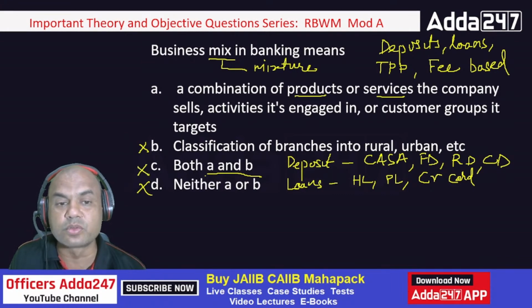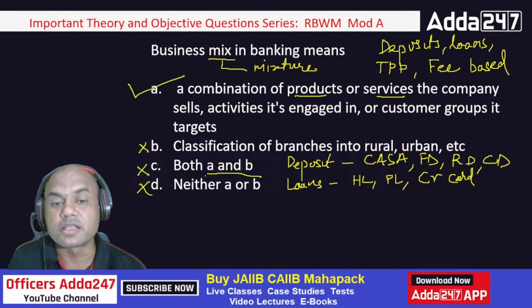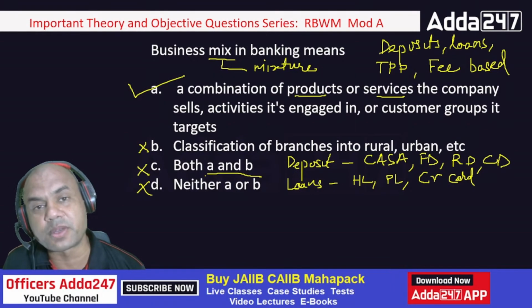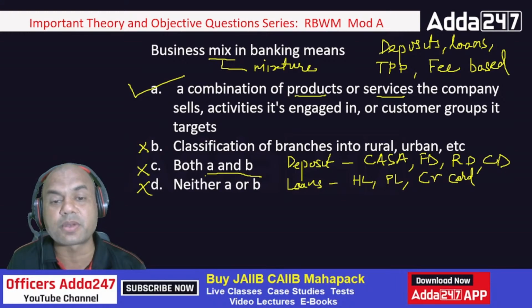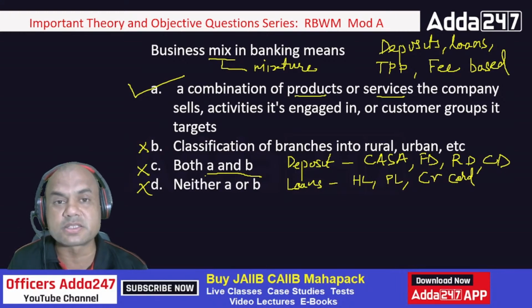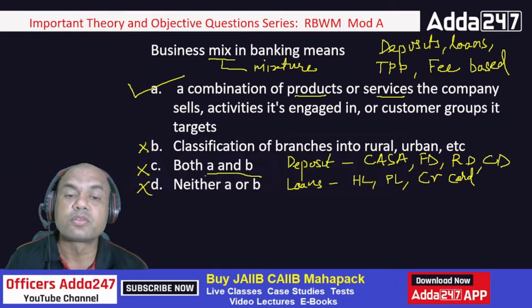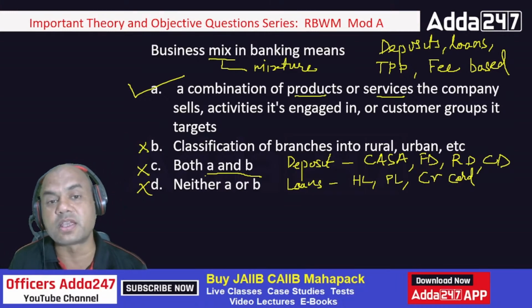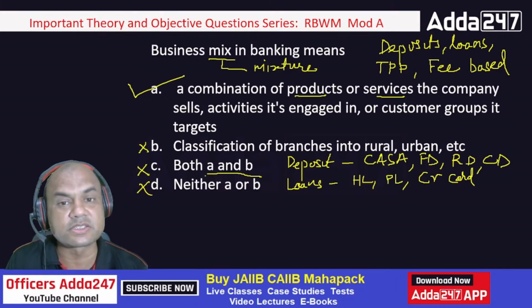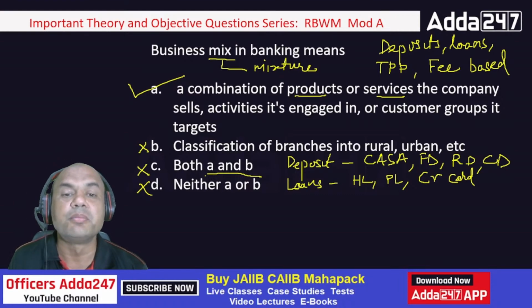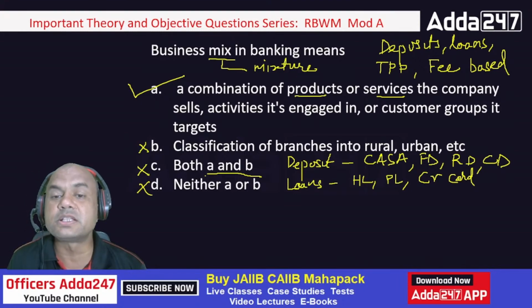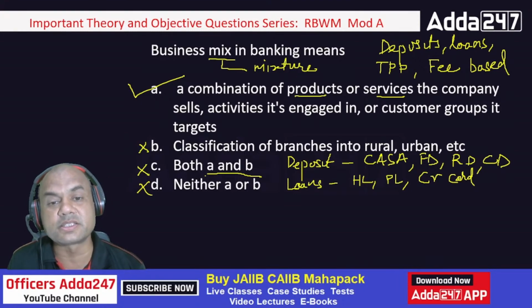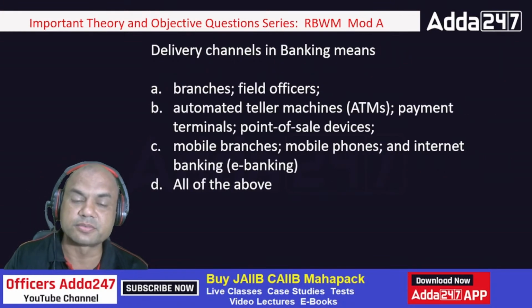Remember, the answer is only A. Classification of branches is a separate category altogether, a classification approach followed by the banks, so it is not a part of my business mix. Business mix is whatever I am offering to the customers: a combination of products or services the company sells, activities it is engaged in, and the customer groups it caters to.